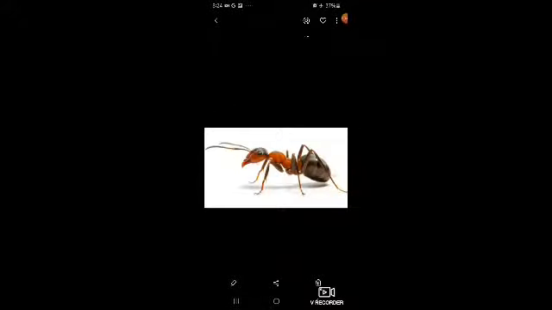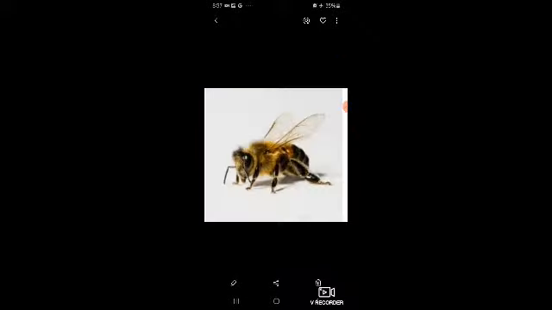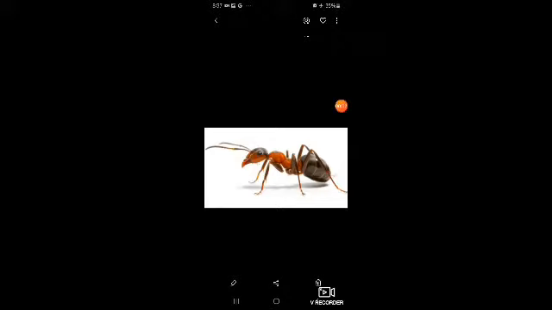Now we will study eyes in insects, as we have also taken the smelling power of these insects like ants, bees and cockroaches. We will see sense of vision in insects. These insects have some special kind of eye that is called compound eye. These compound eyes are present in some insects like bees, flies and ants.